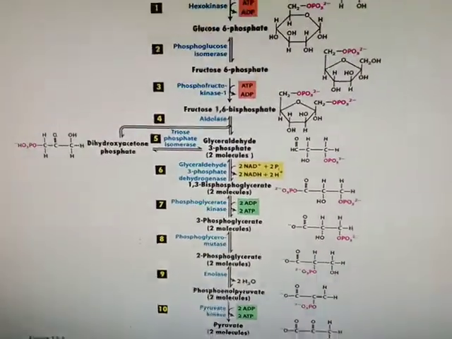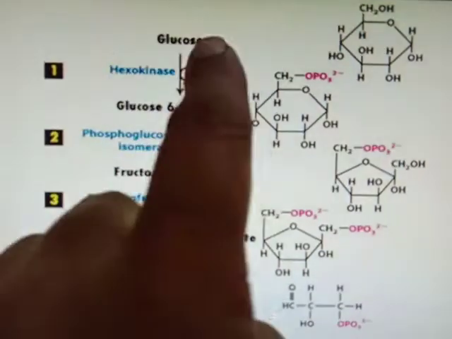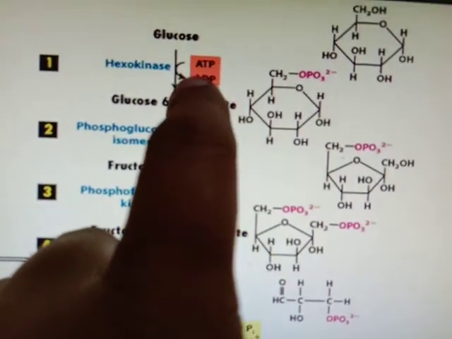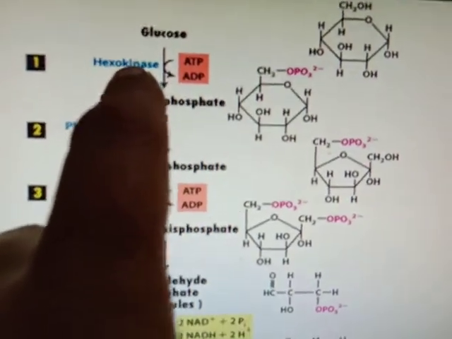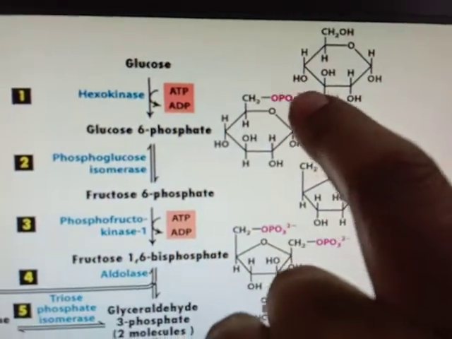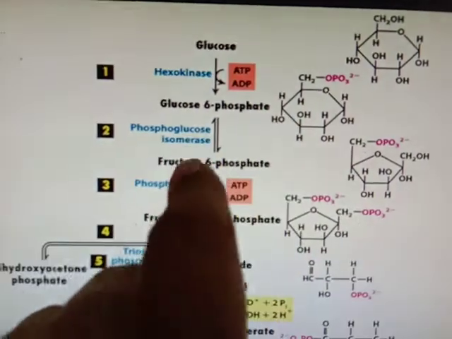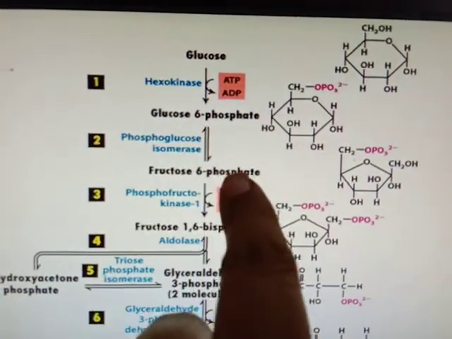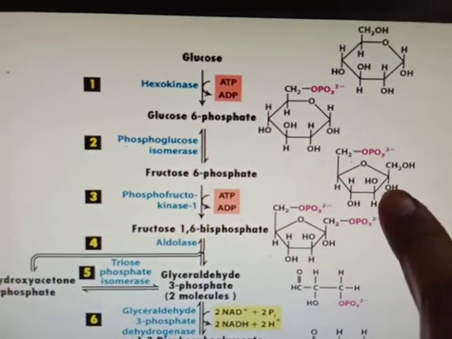So here we'll see the reactions of glycolysis. First is glucose. Here ATP is utilized in the first step to form ADP, and the enzyme acting is hexokinase. Here, at the 6 carbon of glucose, a phosphate group is added. Now glucose 6-phosphate is formed. Then phosphoglucose isomerase converts glucose 6-phosphate into fructose 6-phosphate.